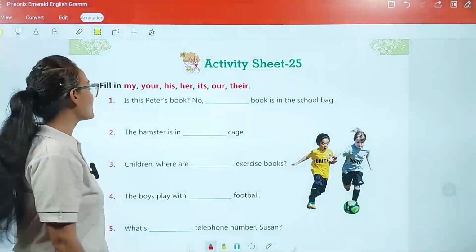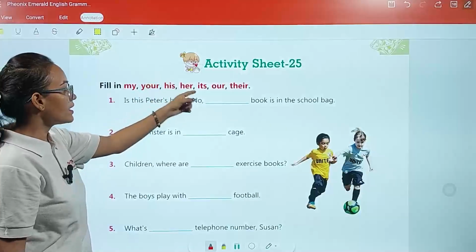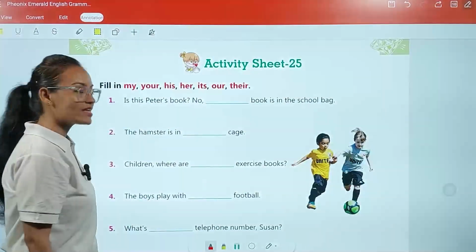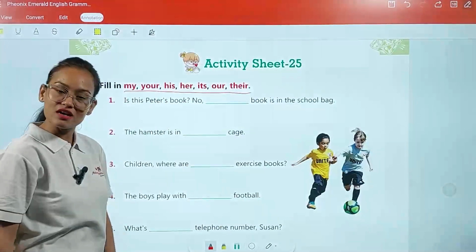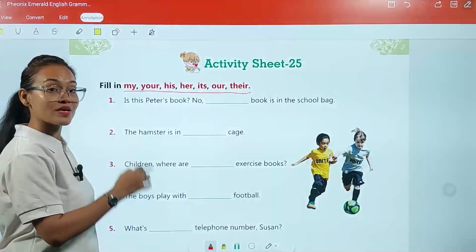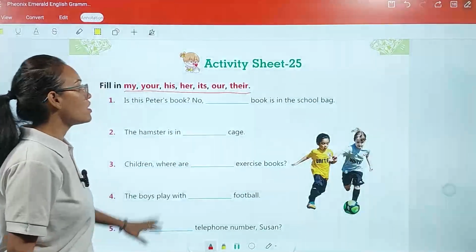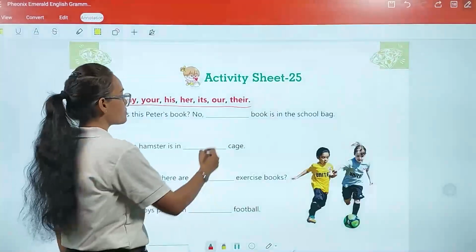Now we are going to complete our activity sheet number 25. Here what we have to do, my dear students: fill in my, your, his, her, its, our, their. Here fill in the blanks is given, and here, my dear student, we are going to fill these adjective words in their respective blanks. Is this Peter's book? No. Here my book is in the bag. So here comes your my.